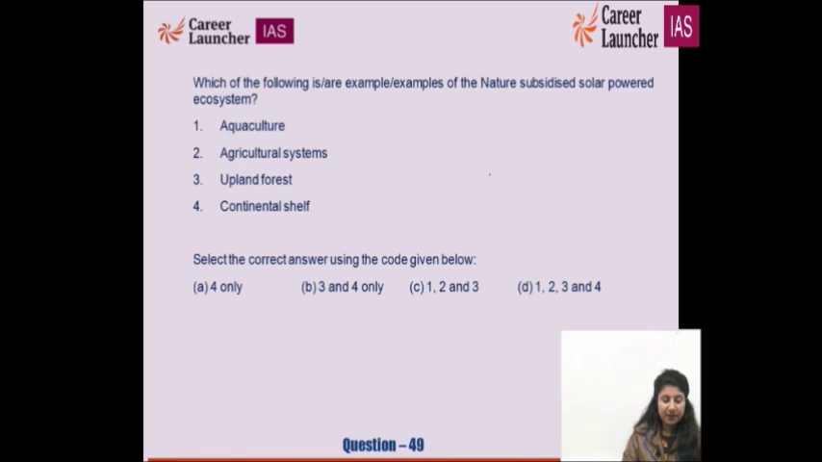Which of the following is or are example or examples of the nature subsidized solar power system? I would suggest you leave this question for a while because I find some problem in it. In the next session, in the next mock, we'll discuss it. What is the nature subsidized solar power ecosystem? I find some trouble in the creation of this question and also of its options.